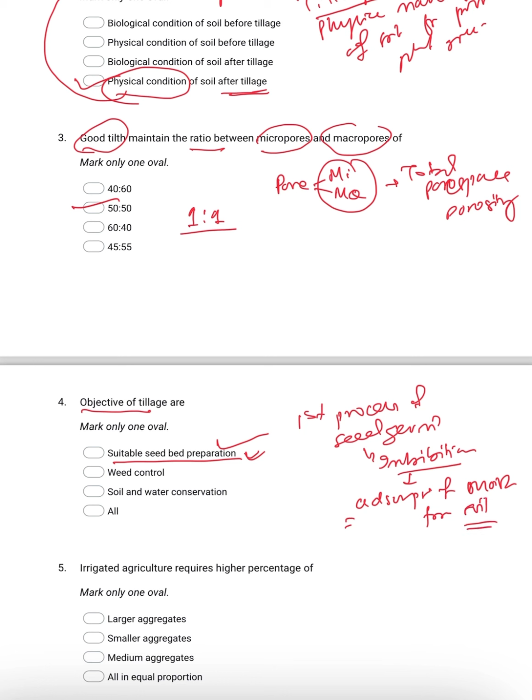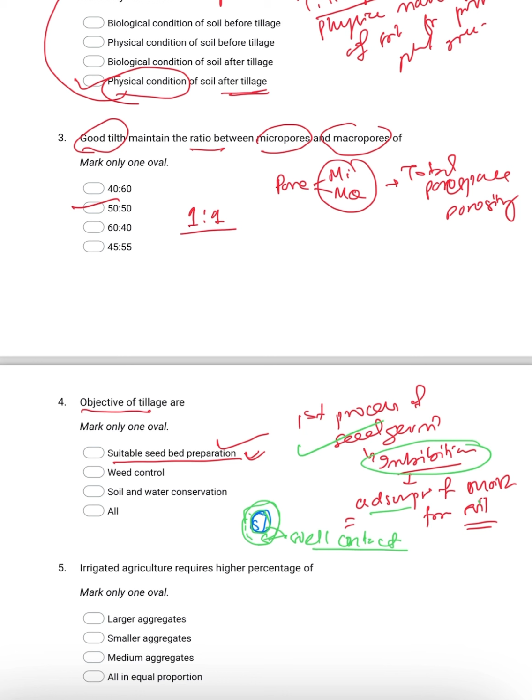For this absorption, the seed and the soil particles should have good contact with each other, so that the seed can absorb enough moisture, which is called imbibition, and it will be helpful for the germination process.